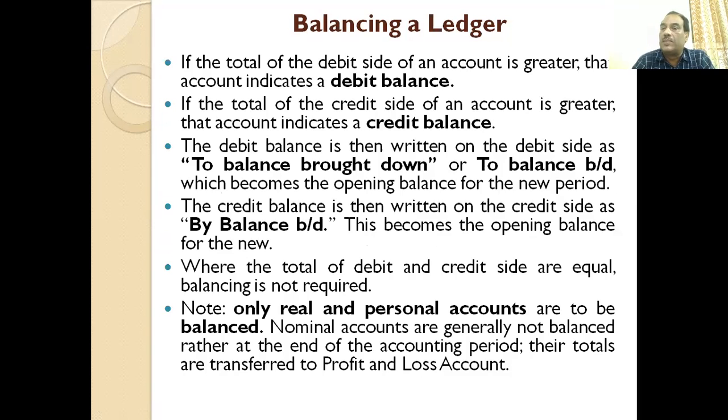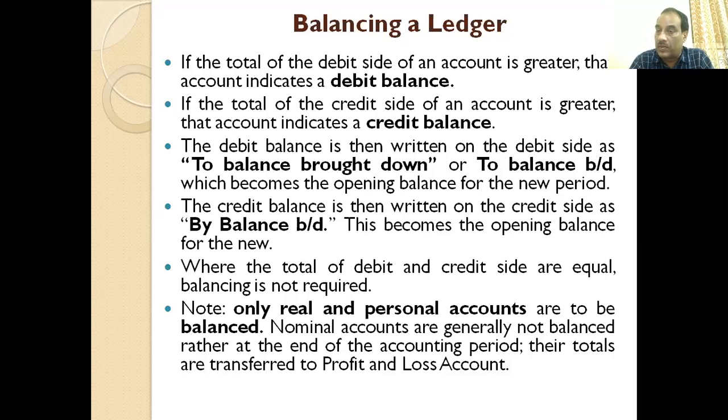If the total of the debit side of an account is greater, then we say it is debit balance. Means the account which has the greater amount on the debit side shows the debit balance. If the total of the credit side of an account is greater, it indicates credit balance.